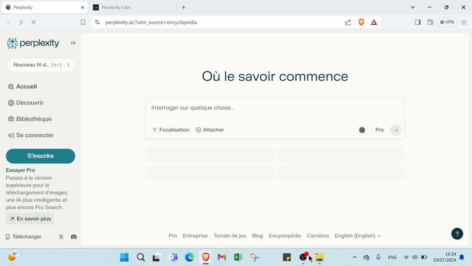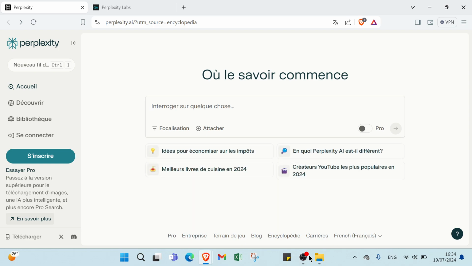The second method we have is creating and selling digital products. Another great way to make money is by creating and selling digital products using Perplexity. Here is how. First, develop your product. Use Perplexity to create ebooks, templates, or online courses. Then, set up an online store. Platforms like Etsy or Gumroad are great for selling digital products. Then market your products. Use social media and email marketing to reach your audience.